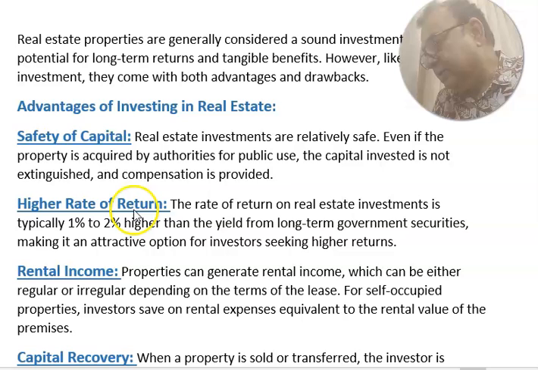And higher rate of return. The rate of return on the real estate investment is typically 1 to 2% higher than the yield from long-term government security, making an attractive option for the investor seeking higher return. In real estate rental property, you will get 1%, 1.5% or 2% higher than the fixed deposit interest rate.